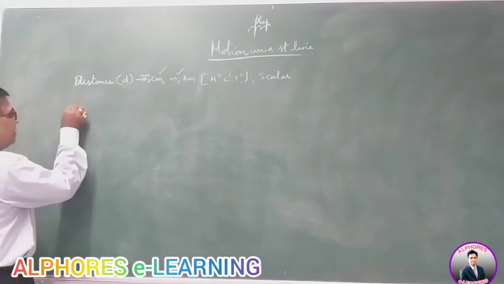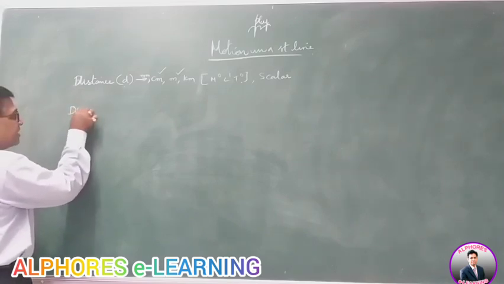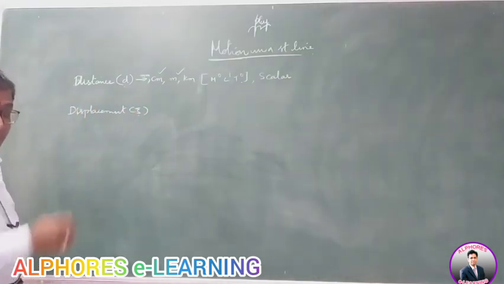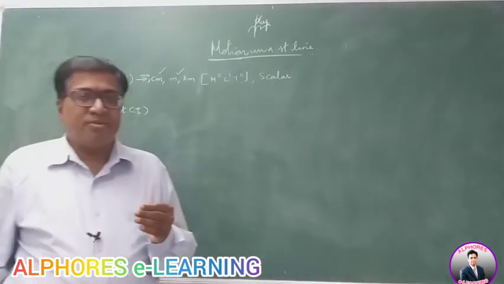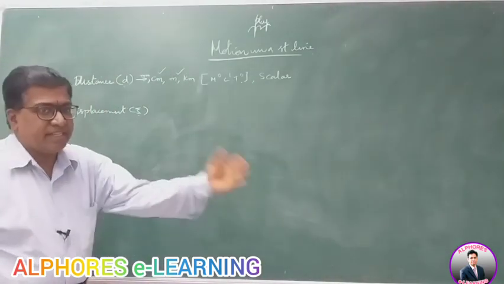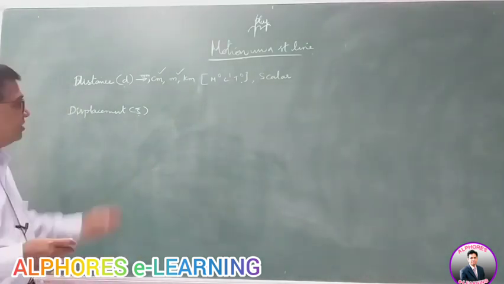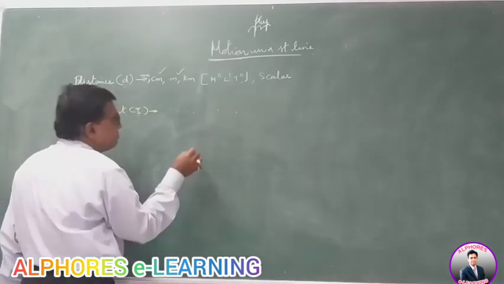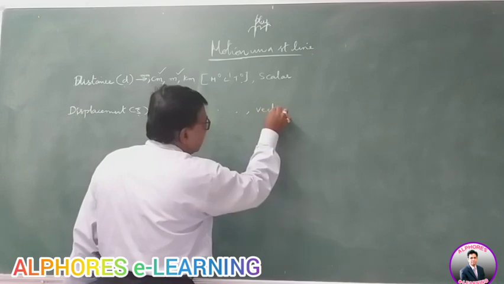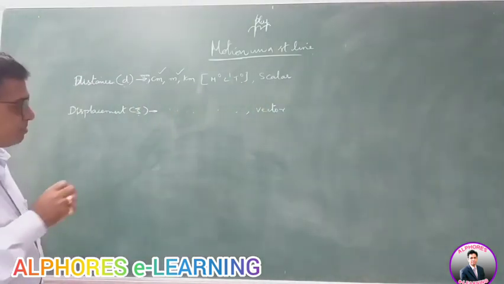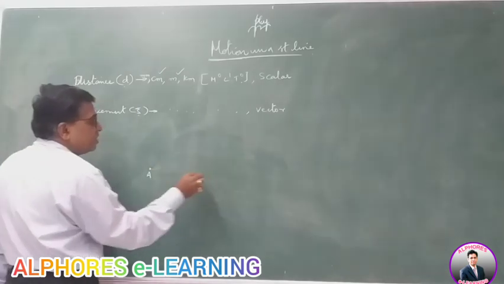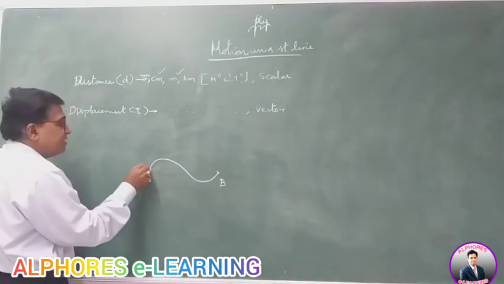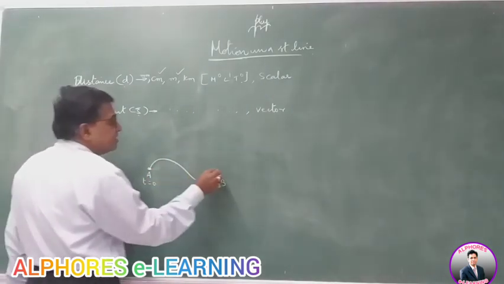Now there is another parameter which explains the amount of motion, how much it has moved. The measure of the motion is given by the displacement. This is also measured in the same unit, with the same dimensional formula, but it is a vector quantity. What is displacement? Suppose the body moves from initial point A to final point B along this path. This is the initial point, starting at t equal to 0. This is the final point at a time t.